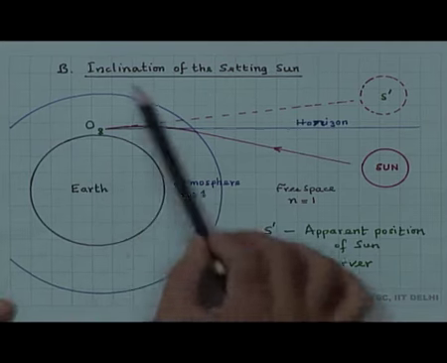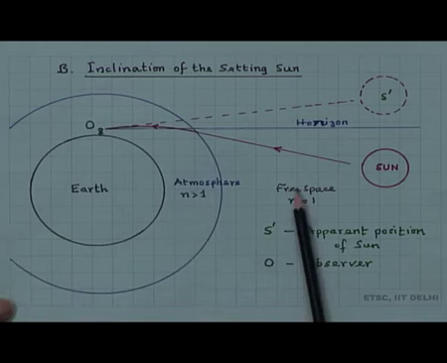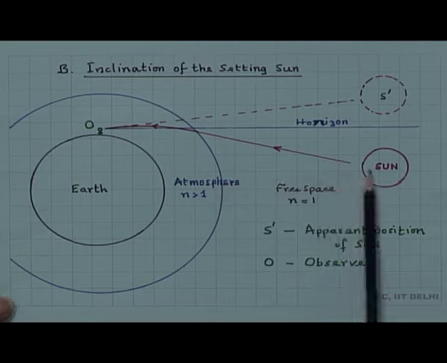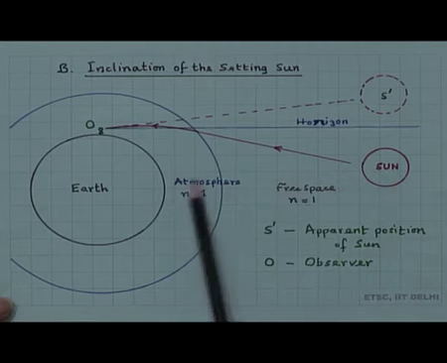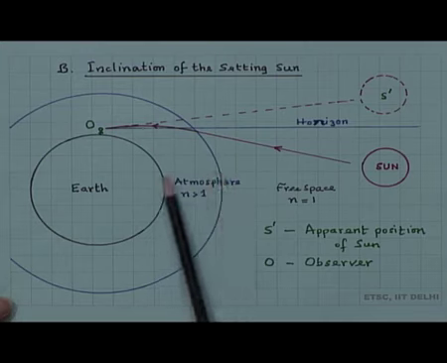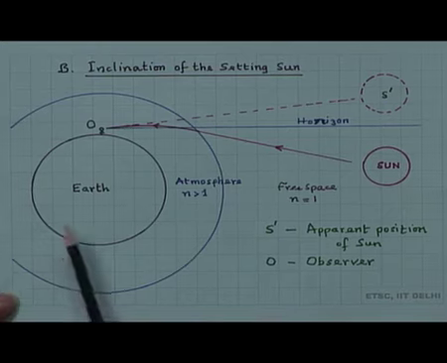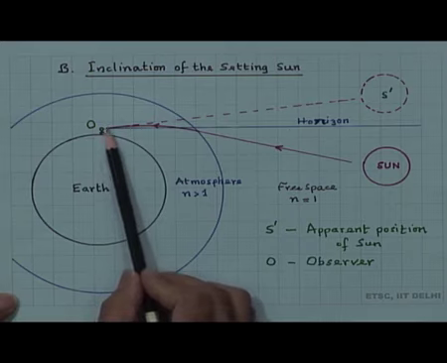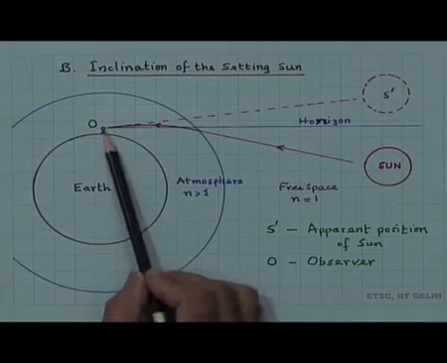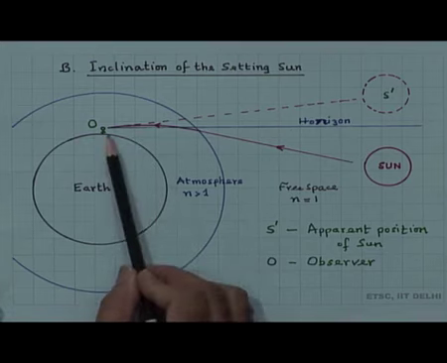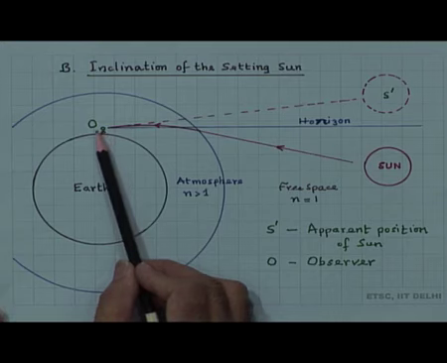So, the earth is surrounded by an atmosphere, and beyond that of course, it is free space, and the stars and sun are in free space, far away from the earth. This distance is of course much larger compared to the width of the atmosphere. So, it is not to scale, just a schematic illustration. What is being illustrated is the following: there is an observer here on the surface of the earth. The size of the observer is of course negligible compared to the dimension, again not to scale. So, the observer here looks at the sun.